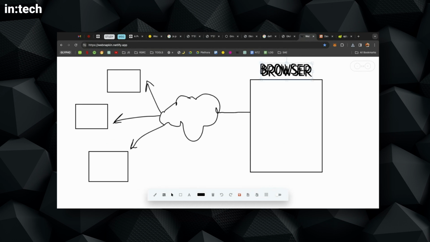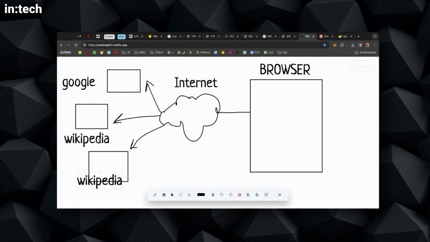Roughly simplified. So this is the internet, and this is, let's say, Google. So this is the Google server, and this is, I don't know, whatever, the Wikipedia server, and this is some other server. So all these computers that are connected to the internet are either clients or servers.